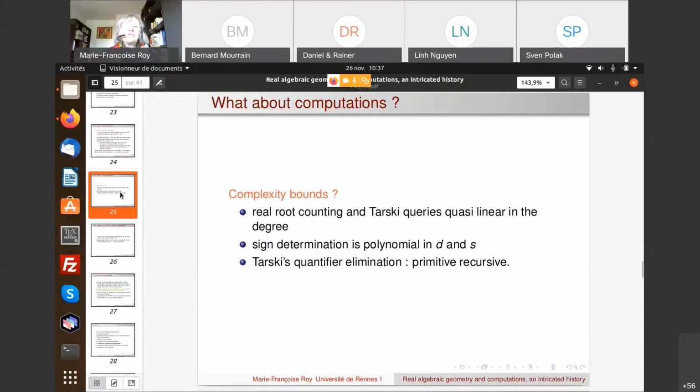Okay, and now of course the second thing we'd like to know is some complexity bounds. From what I told you already, we have real root counting and Tarski queries which are not bad. In fact, they are quasi-linear in the degree, and also with good bounds in terms of the bit size of the coefficients, and also sign determination. If we do it in a clever way, we get something which is polynomial in D and S. But Tarski's quantifier elimination was at that time only primitive recursive.